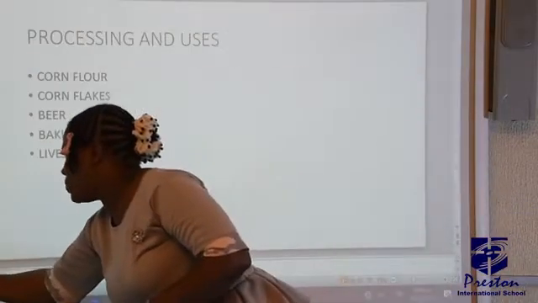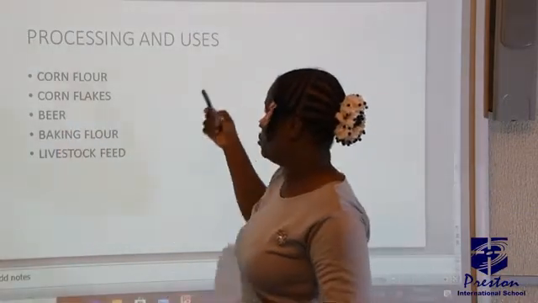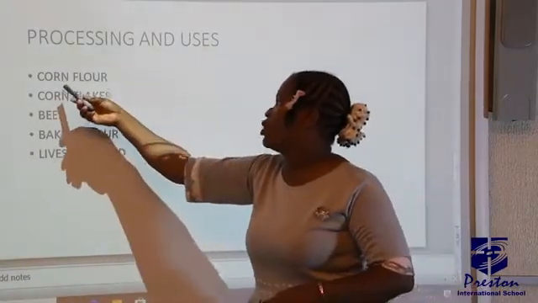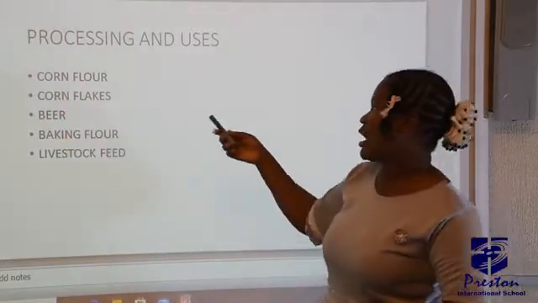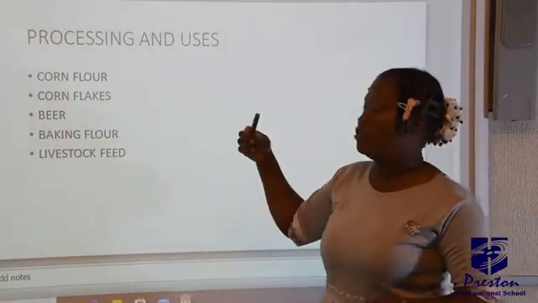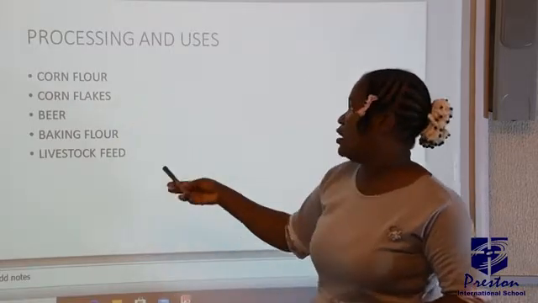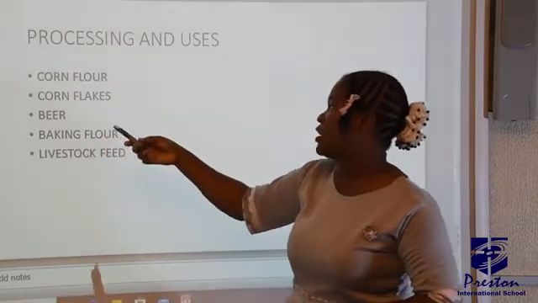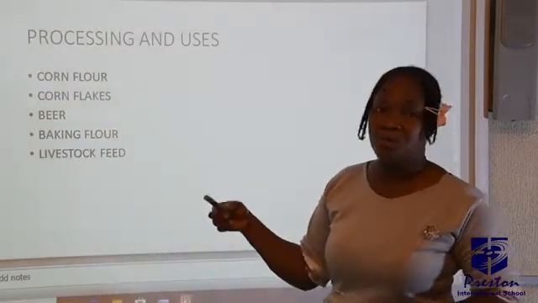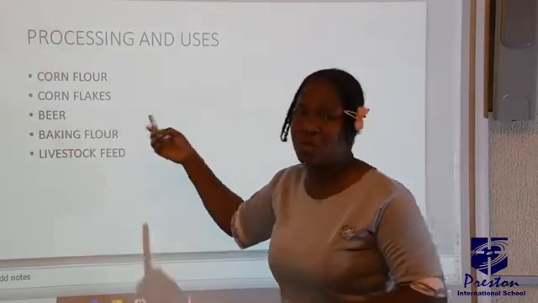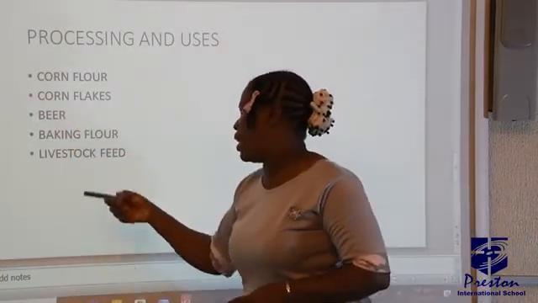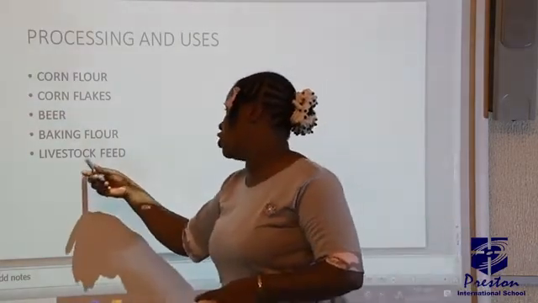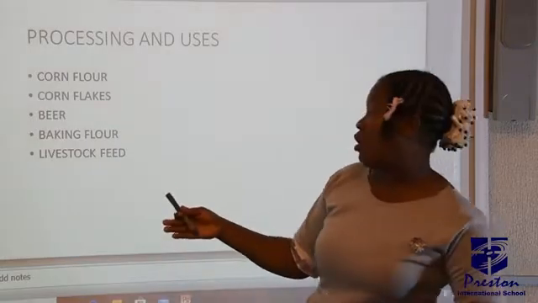Now, let's look at processing and uses. When you process your maize, you can process it into what is known as corn flour. This can be used to thicken your soup, and as part of baking flour. Also cornflakes, like your morning cereal. You can also use it to prepare beer. Most breweries make use of maize. It can also serve as livestock feed. It's even the foundation or the basis of our livestock feed.